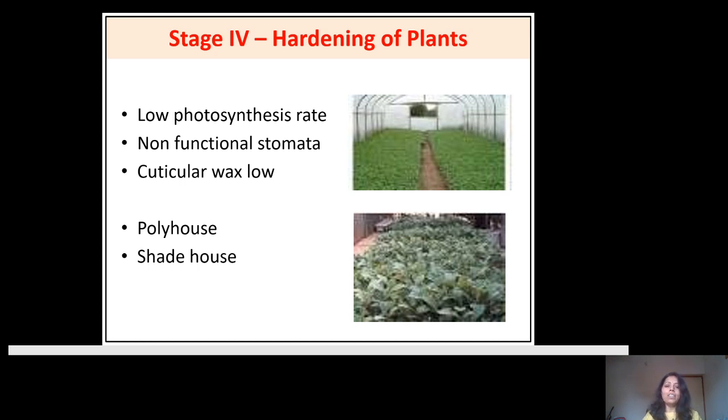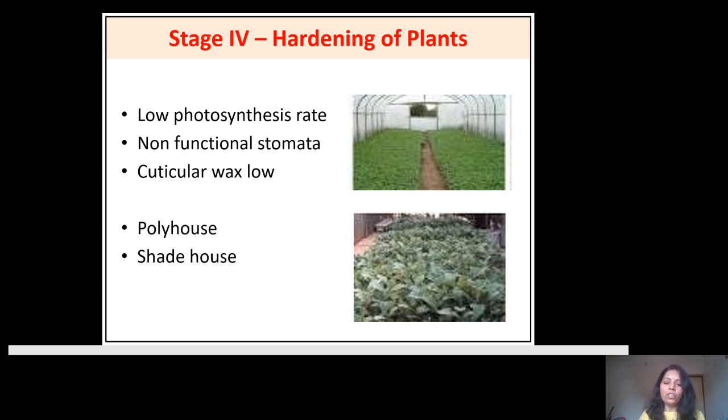That means your plant is now in soil in a polythene bag. You have to keep these polythene bags in the shade house. That is called the secondary process of hardening, and in the polyhouse it is the primary process of hardening. Again you have to keep this plant for 2 or 2.5 months in such conditions for further growth, and again you have to do weeding and watering. After 2.5 months, your plant becomes more sturdy.